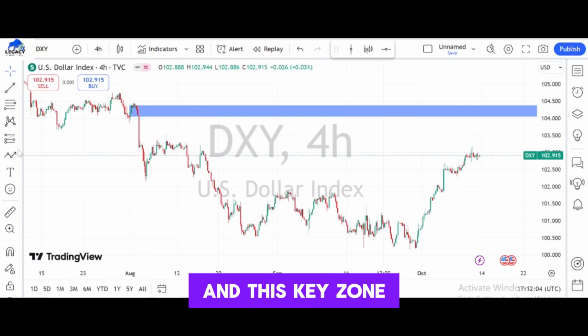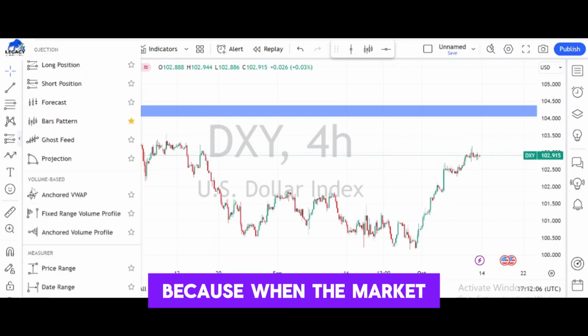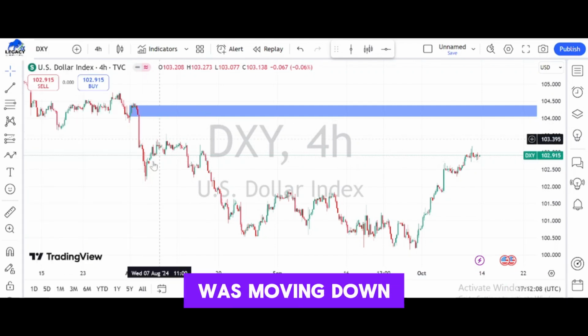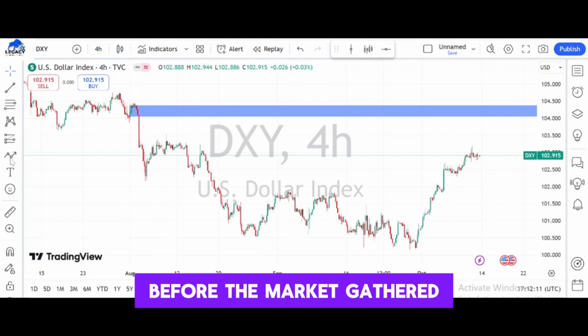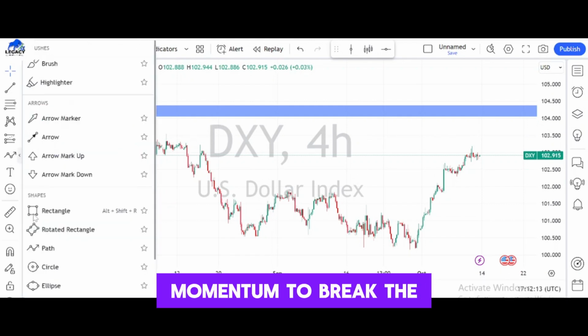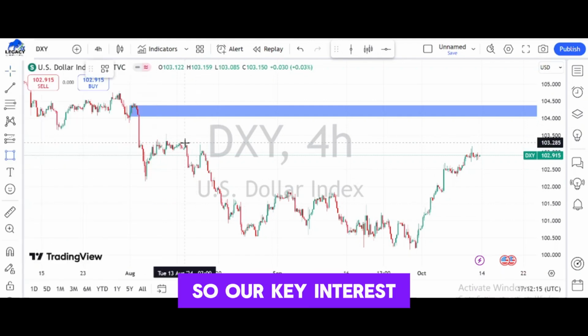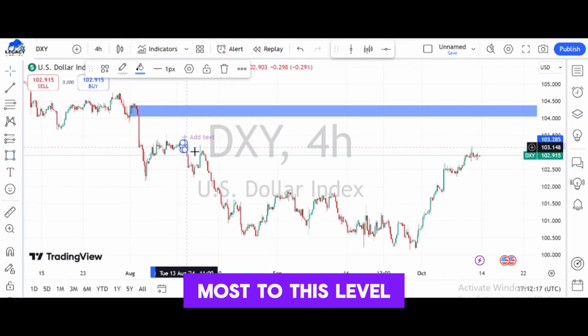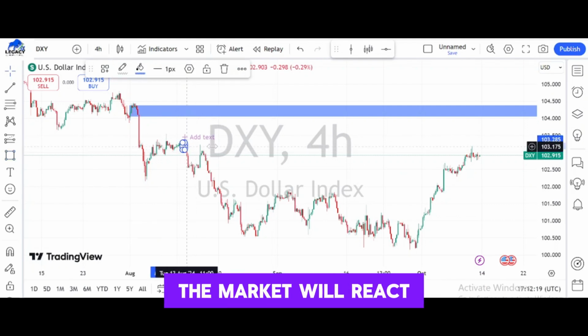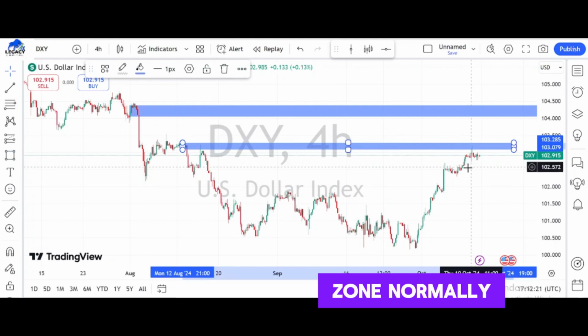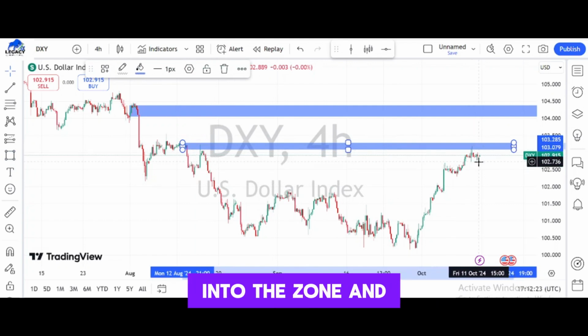And this key zone is of extreme importance because when the market was moving down, there was a consolidation before the market gathered momentum to break the zone. So our key interest as the market moves to this level is to see how the market will react based on the power zone. Normally the market has pushed into the zone and retraced back.